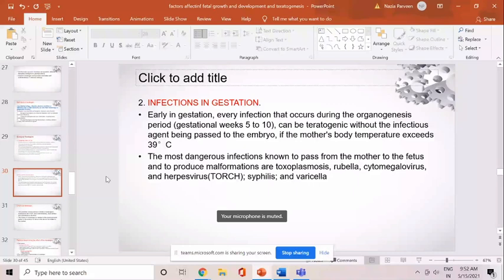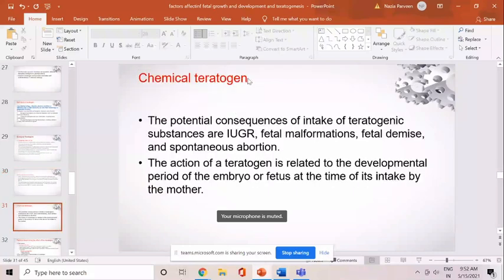What about chemical teratogens? There is a big list of chemical teratogens. The potential consequences of the intake of teratogenic substances are IUGR, fetal malformation, fetal demise, and spontaneous abortion. The action of a teratogen is related to the developmental period of the embryo or the fetus at the time of the intake by the mother.